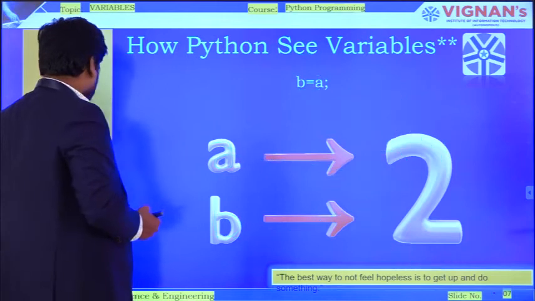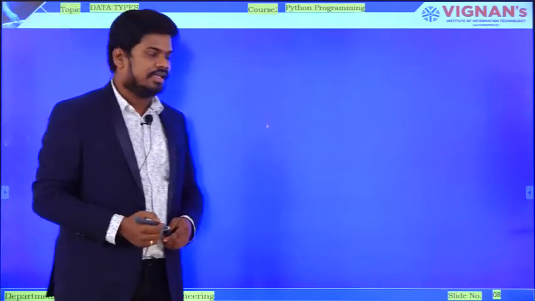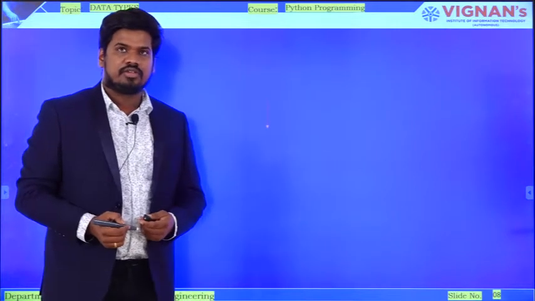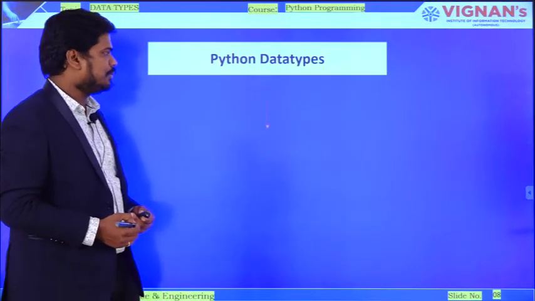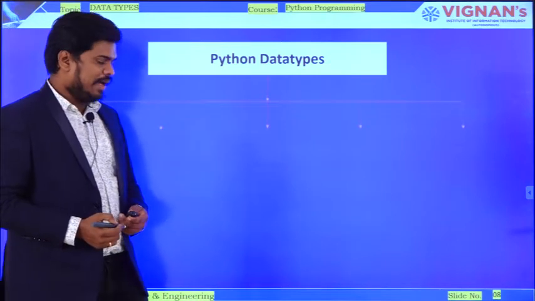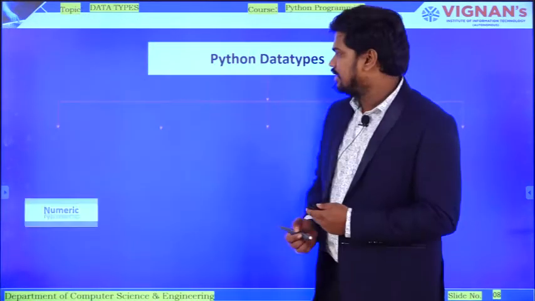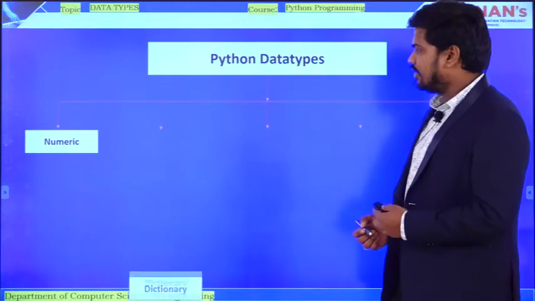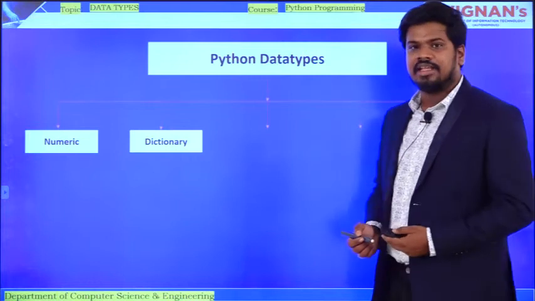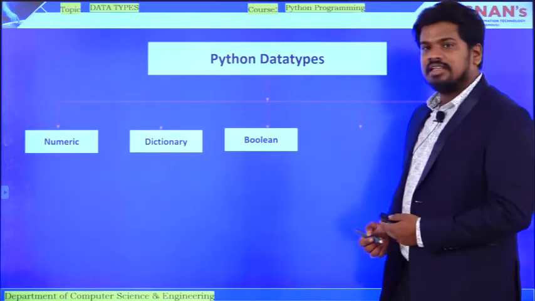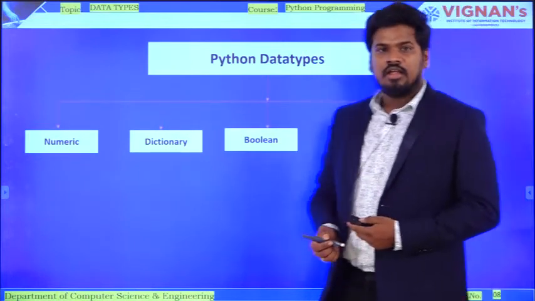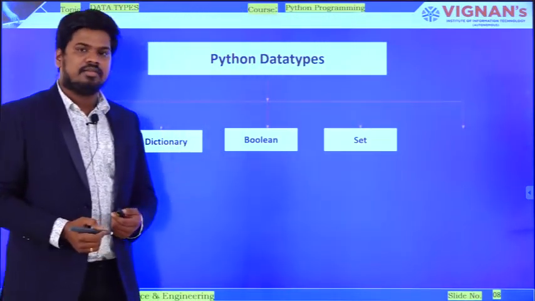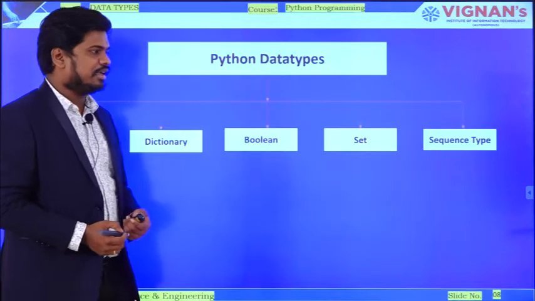So coming to the next important thing, what are the Python data types? In Python, the first one is a numeric type, second one is a dictionary, third one is Boolean, next one is a set, and next one is a sequence type.